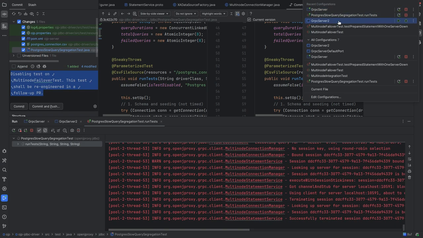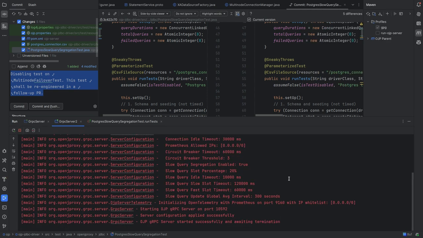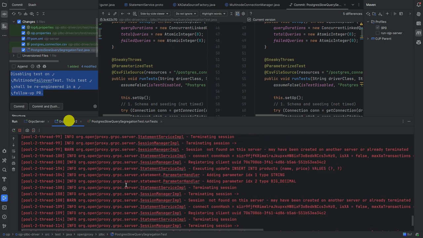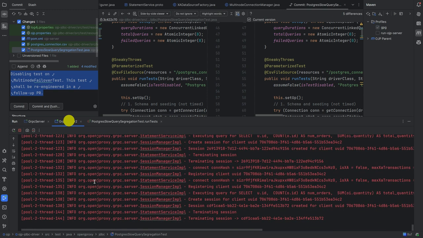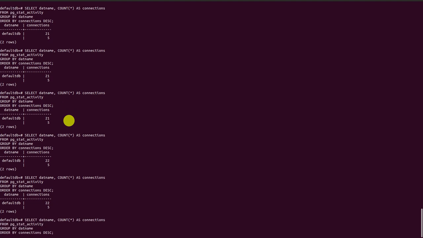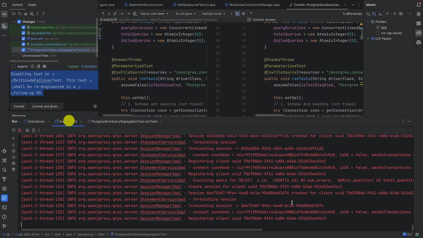Let's restart now the server that just went down. Here it is. The server is back up. Let's make sure that the test is still going. Let's make sure that the server that just resurrected is back online. And let's check the number of connections to the database. It remains 20, which is exactly what we wanted to see, right?